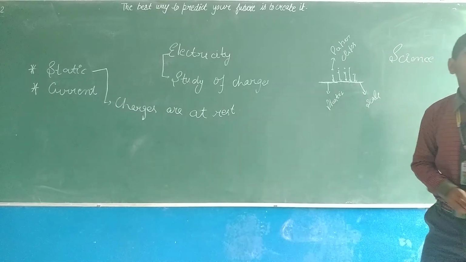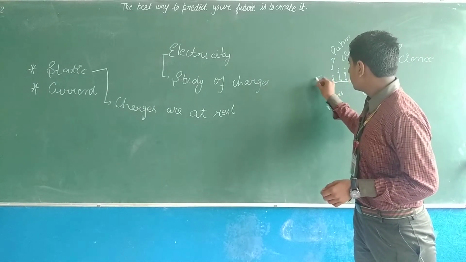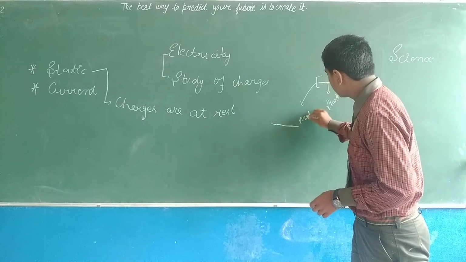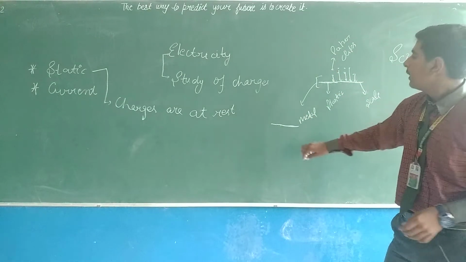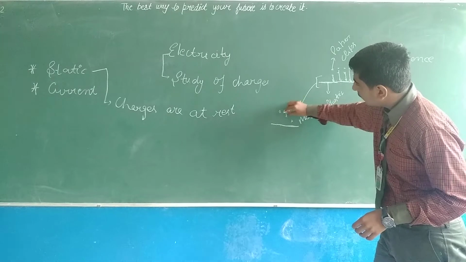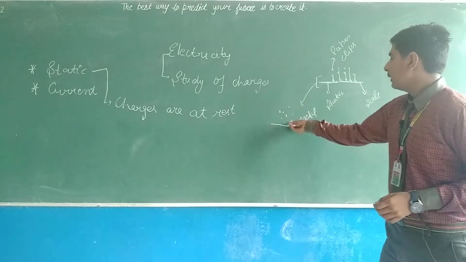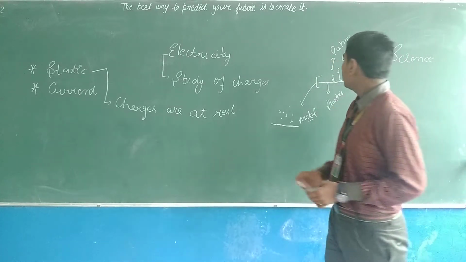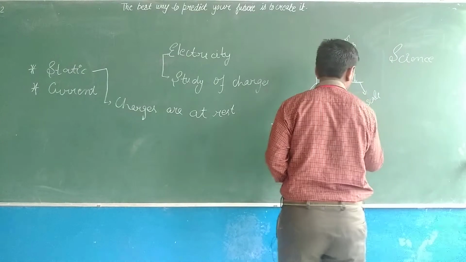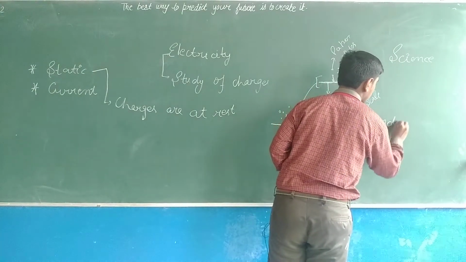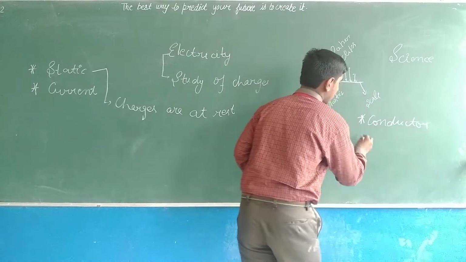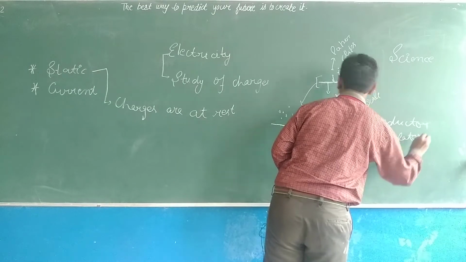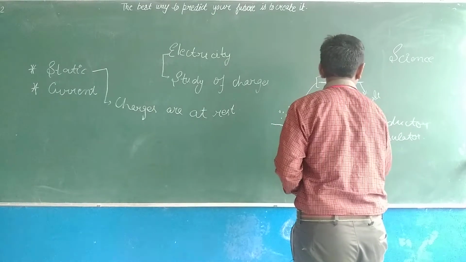This was of plastic. When we use a metal scale instead of this, and we put the paper clips with it, it will not attract the paper clips toward itself. Why is it so? Before understanding this, we have to learn about two terms. The first one is conductor and the second one is insulator.